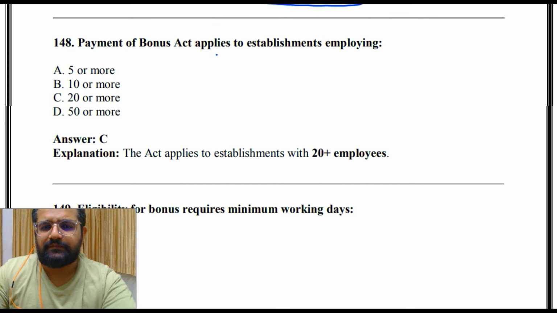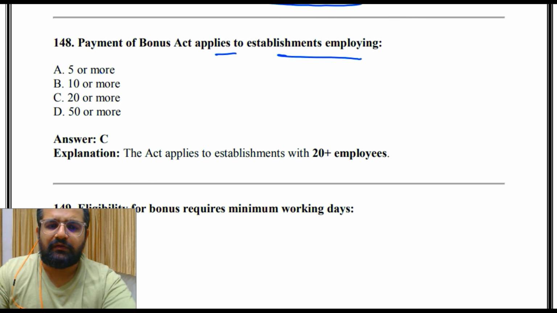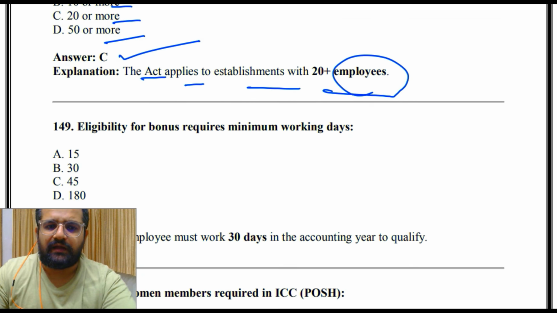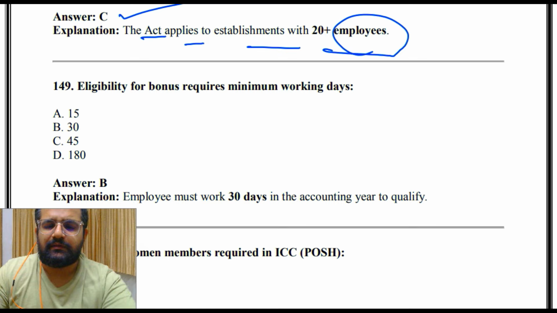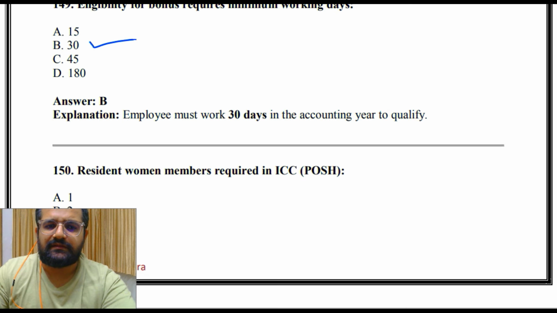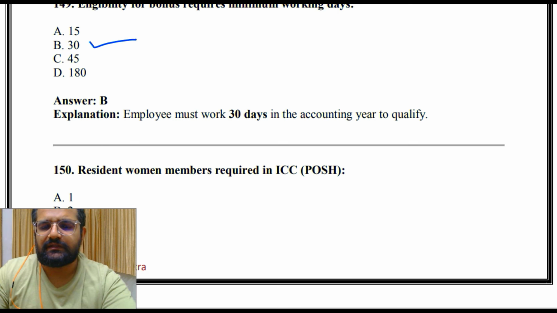Payment of bonus act applies to establishment employing 5 or more, 10 or more, 20 or more, 50 or more. So the answer is C, 20 or more. The act applies to establishment with 20 plus employees. Eligibility for bonus requires minimum working days 15, 30, 45, 180. So the answer is B, that is 30. Employee must work 30 days in accounting year to qualify.